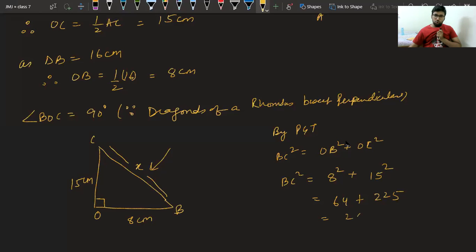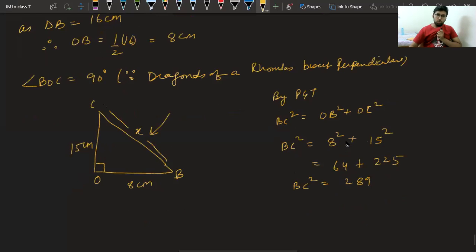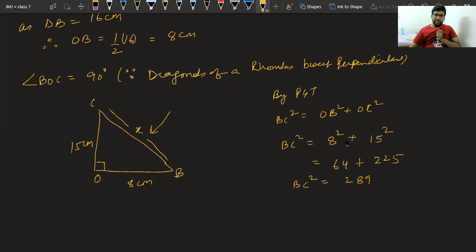They give you 289. Can you tell me the square root of 289? Square root of 289 is 17. Very good. So X came out as 17 centimeter.